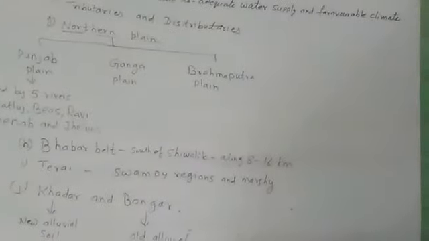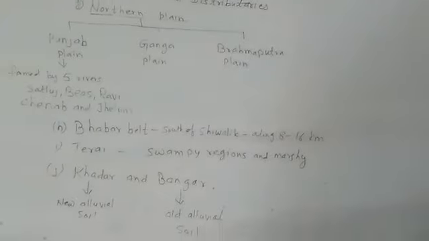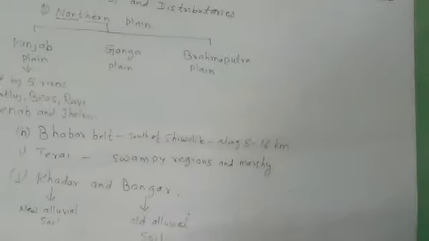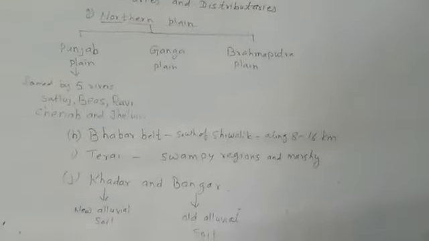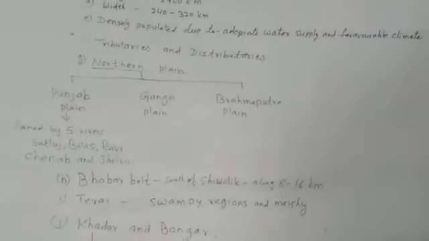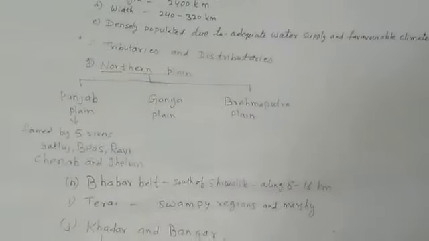And somewhere we can see the formation of riverine islands also. For example, there is Majuli, the largest inhabited riverine island formed by the Brahmaputra river in Assam. That name is Majuli.